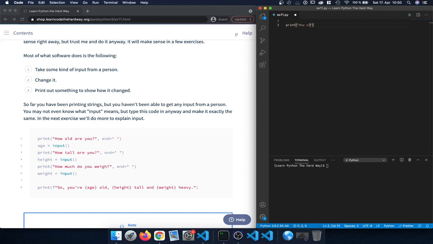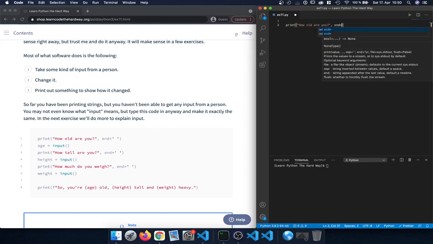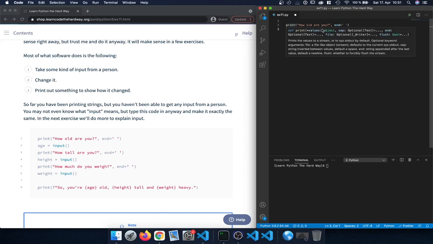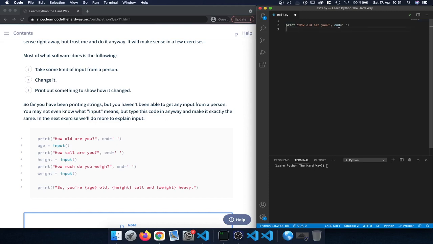The first one is "How old are you?", followed by end. We're going to enter a single quote, a space, and then a single quote. As we learned before, the end parameter that we can pass into print is going to replace the default new line that we otherwise have after the string that we print out, with whatever we enter in here. So instead of having "How old are you?" and then a new line, we're just going to have a space after that, and then directly the next input is going to start.